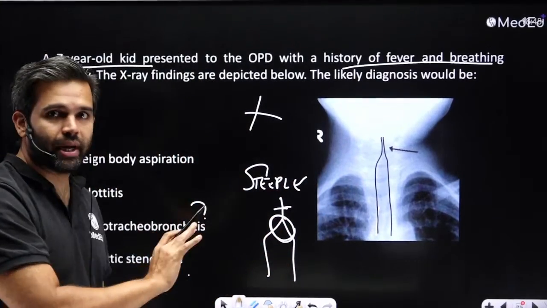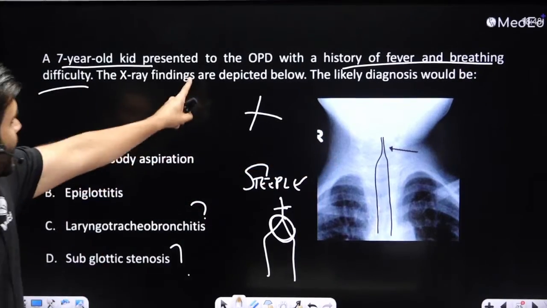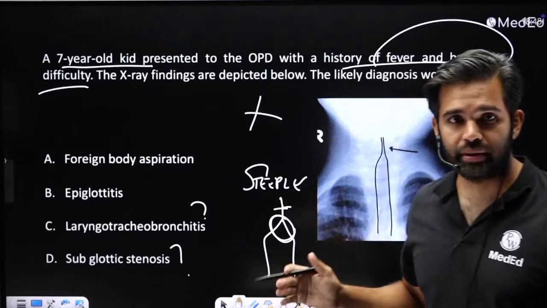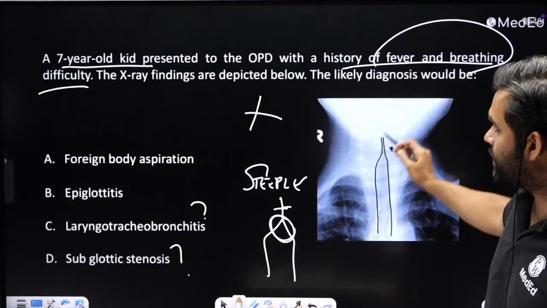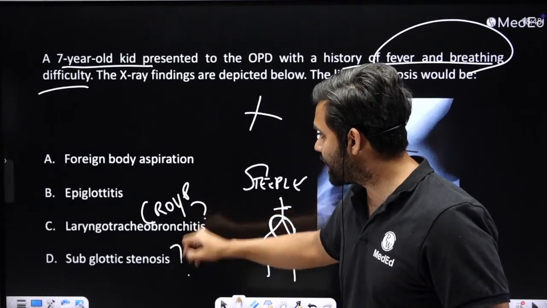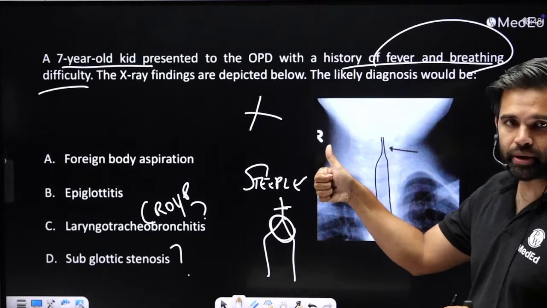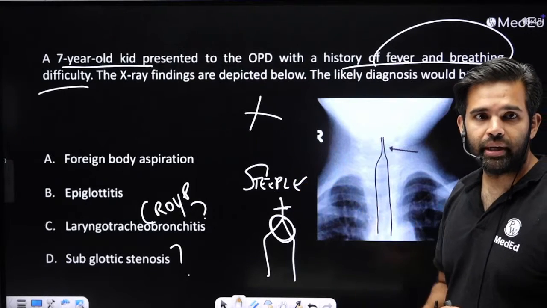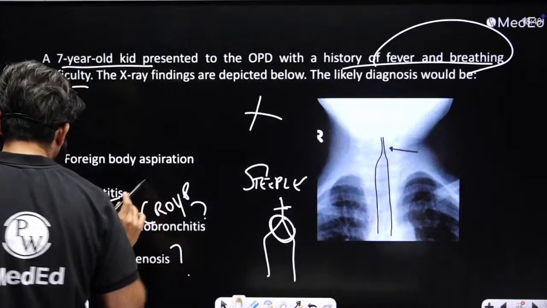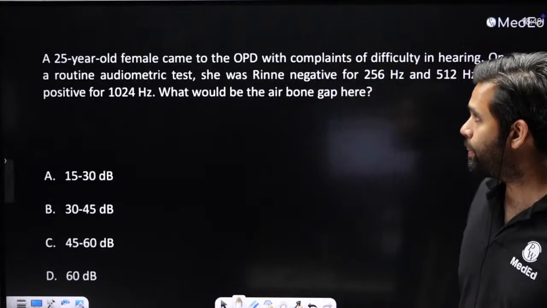This can also look like a subglottic stenosis, but subglottic stenosis will not have a history of fever and breathing difficulty. Okay, that is the clue. So this fever and breathing difficulty is seen in laryngotracheal bronchitis or croup, where you have barking cough and all of that. Thumb sign is seen in epiglottitis. Okay, when it is epiglottitis, you will see a thumb sign. So this is a steeple sign in laryngotracheal bronchitis or croup. Okay. Now, yeah, parainfluenza virus, you're right.